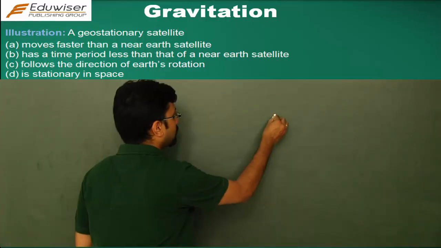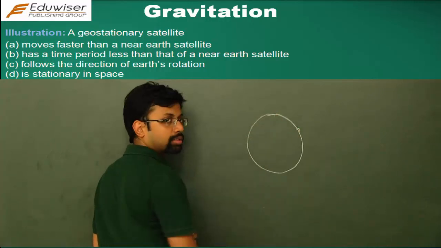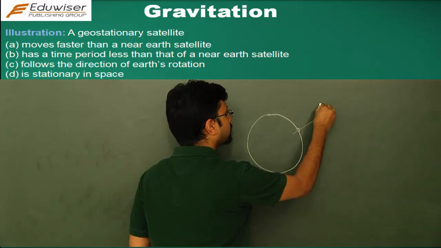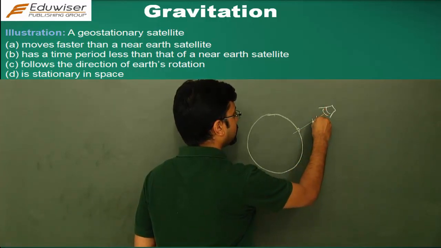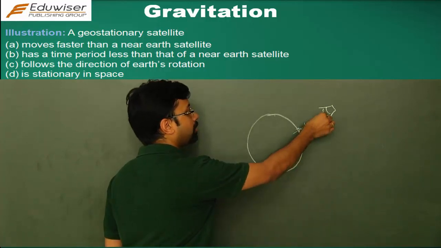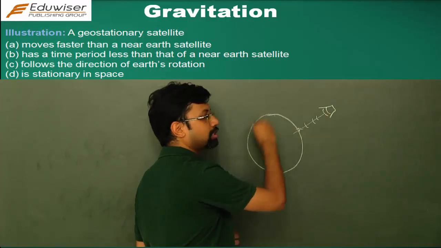So you have the earth, you have a satellite that's launched from here, and if this satellite has to always stay right above this place, then it will be called geostationary with respect to this place. It will always stay here.